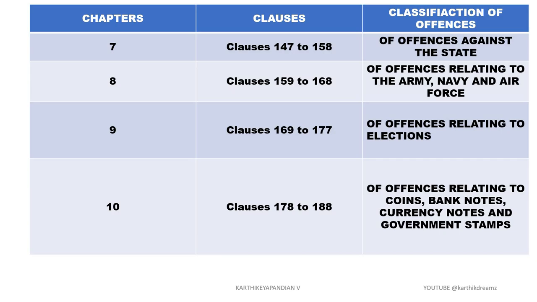Next one is chapter 7. In chapter 7, we have clauses 147 to 158 of offences against the state.